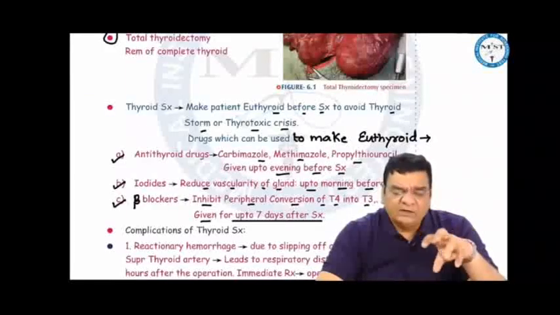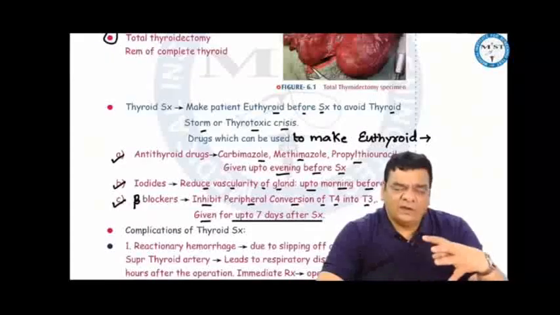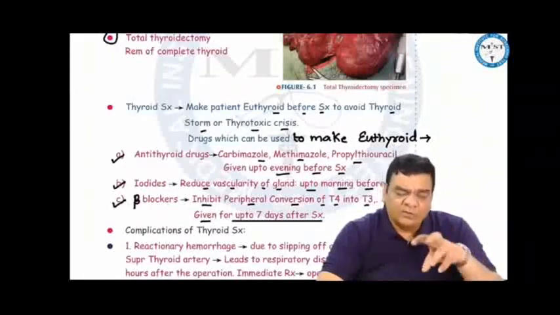If the T3 and T4 levels were already high in the blood, and now during thyroid surgery more T3 and T4 has come into the blood, this will aggravate hyperthyroidism. Thyrotoxic crisis or thyroid storm will occur. That is the reason we don't want this. We want to make the patient euthyroid before surgery.